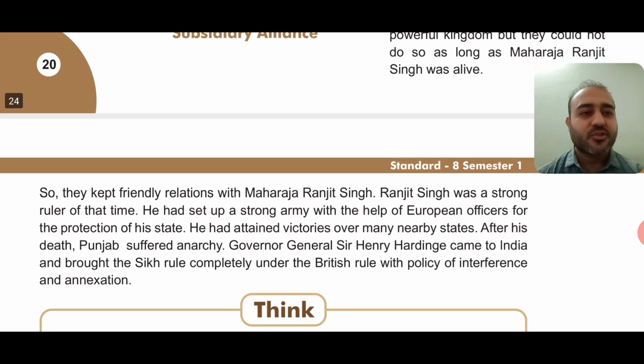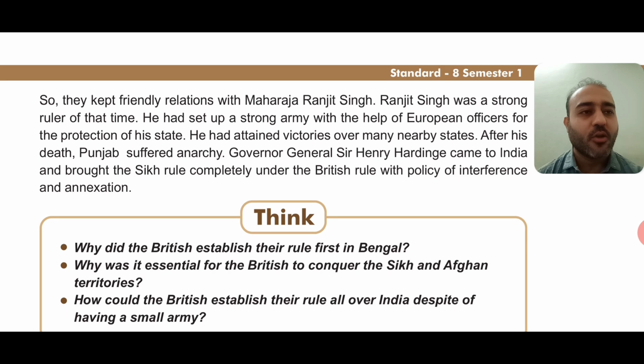He had set up a strong army with the help of European officers for the protection of his state. As we know, the Britishers came to India, and there were also many other Europeans like the Portuguese, the French, the Dutch. So this king Maharaja Ranjit Singh was very strong, and he had also taken the help of other Europeans, because these European people had modern weapons like guns, bombs and everything. So he had taken the help of the Europeans, due to which the Britishers were afraid of him.